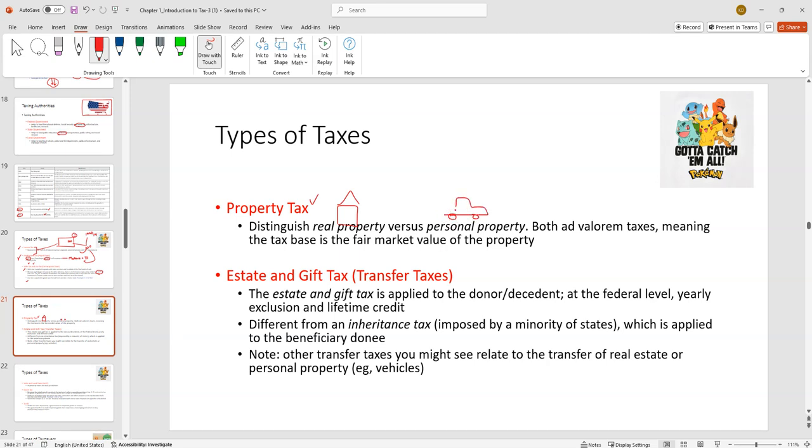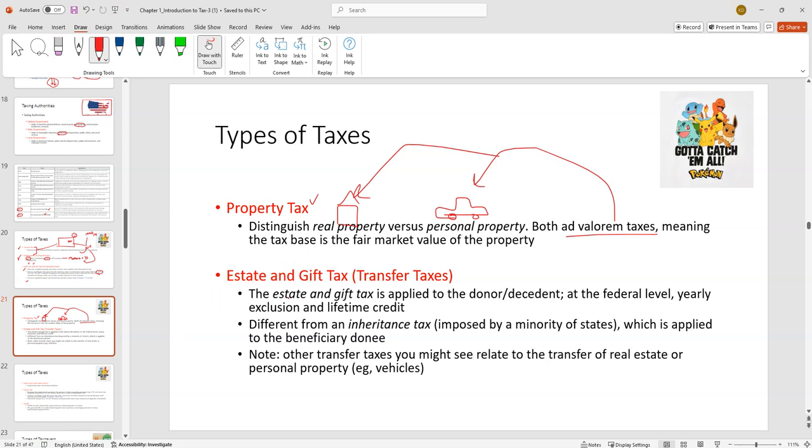I've lived in other states, right? Rhode Island, for example, had a vehicle tax. If you owned a car, they would tax you on it. They're ad valorem taxes, meaning that how much you pay is a function of what these things are worth. But yeah, they're a thing.